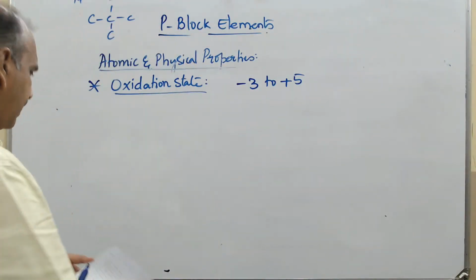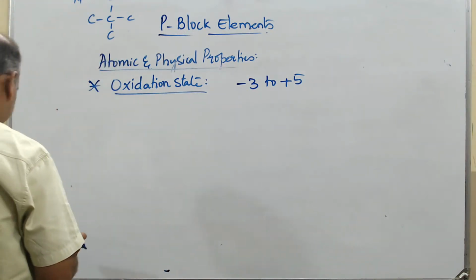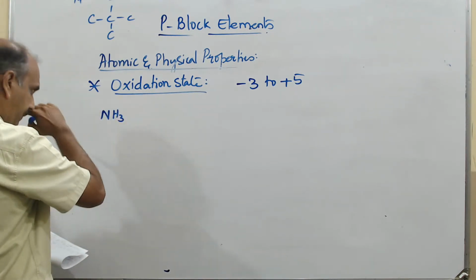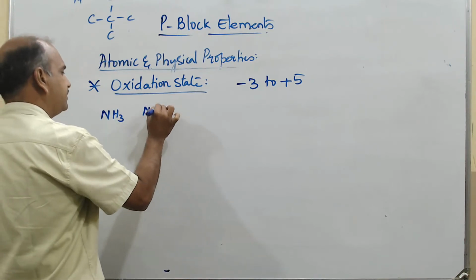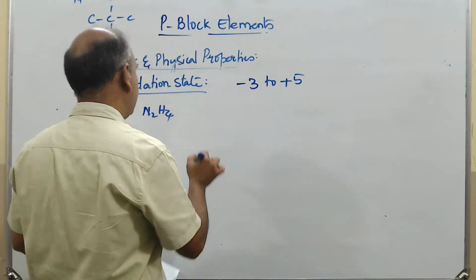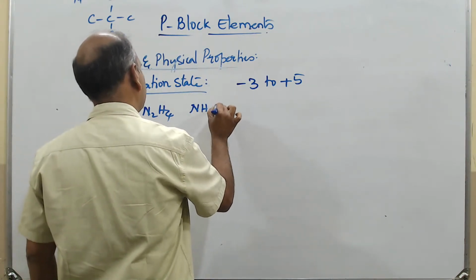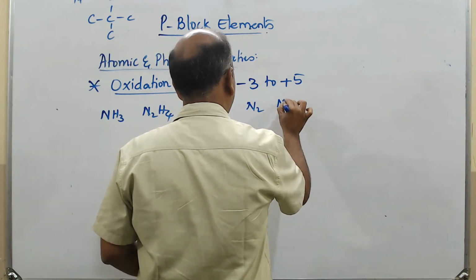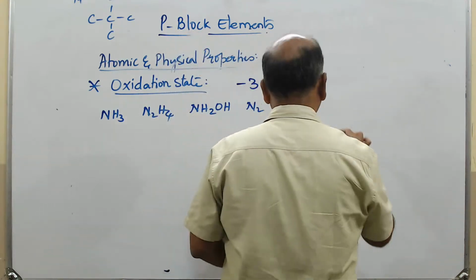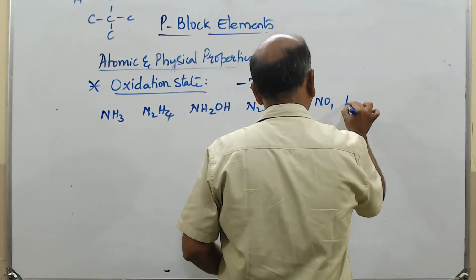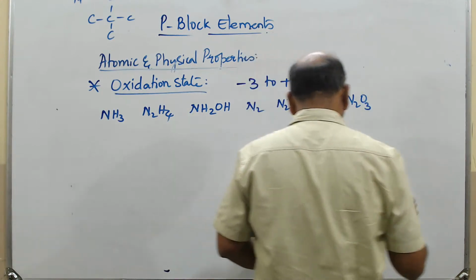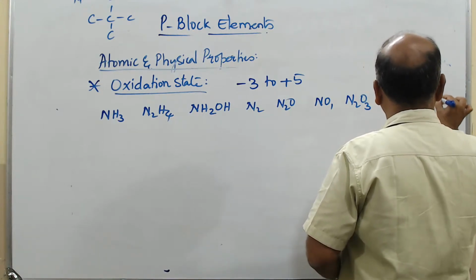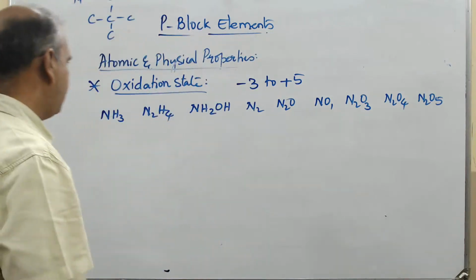So for one example, that is for the nitrogen, you can take NH3, N2H4, hydrazine they say. Then you have NH2OH, hydroxylamine, further N2, then N2O, then you have NO, N2O3, N2O4, then N2O5. Okay, so what are the different oxidation states?